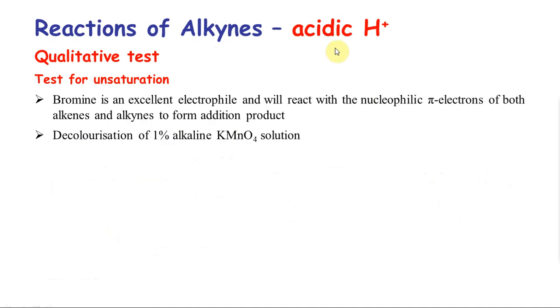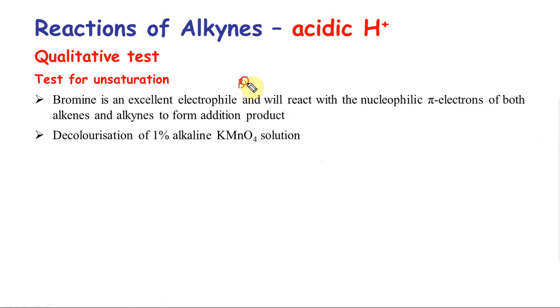First we'll look into the acidic hydrogens, very few reactions, the terminal alkynes. Qualitative test. Test for unsaturation, meaning the presence of a triple bond. Just like our alkenes, bromine water will answer for alkynes as well. Bromine is an excellent electrophile.